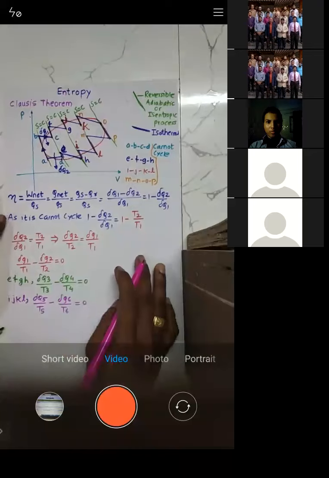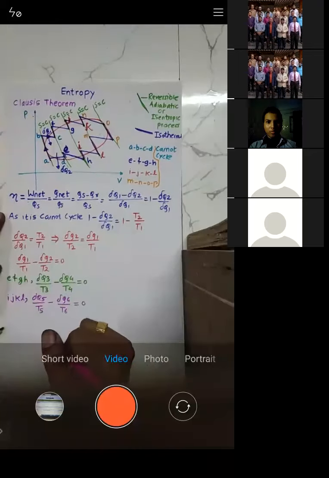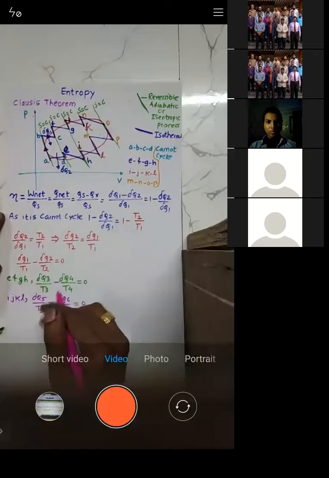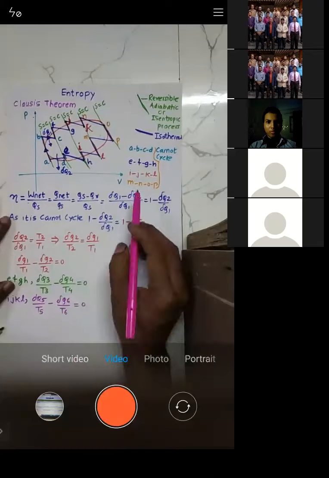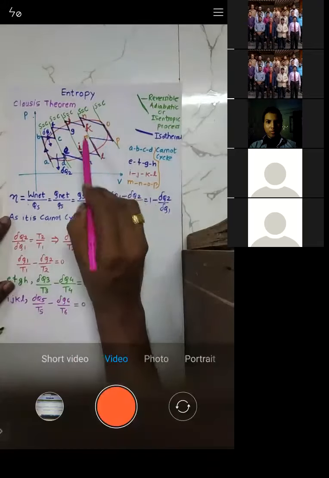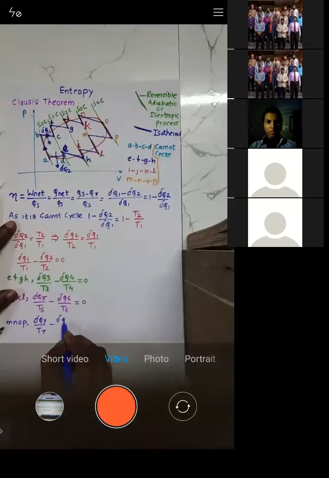Likewise, the same sort of exercise I can repeat for the next cycle, MNOP. For MNOP, I will write del Q7 by T7 minus del Q8 by T8 is equal to 0.